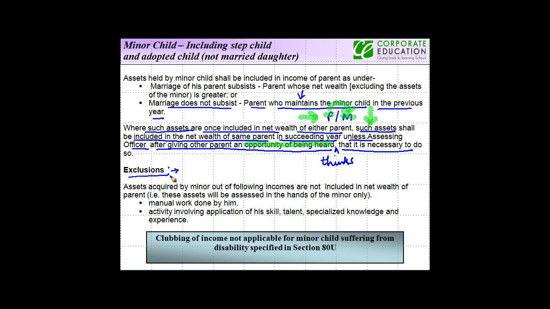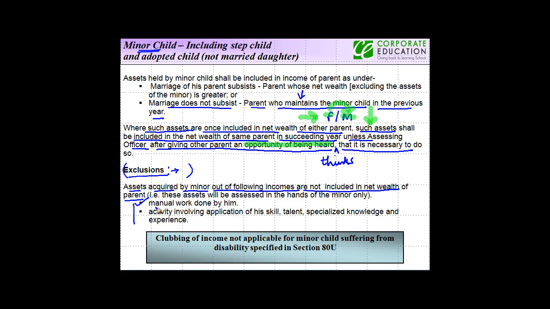Exclusions. As I told you, this is not applicable to all the assets of a minor child. Now the following assets acquired by a minor out of the following incomes are not included in the net wealth of the parent. So suppose the minor is earning certain incomes out of the following works, and out of this income he creates an asset which is an asset for wealth tax purposes, then it will still not be included in the wealth of the parent, right?